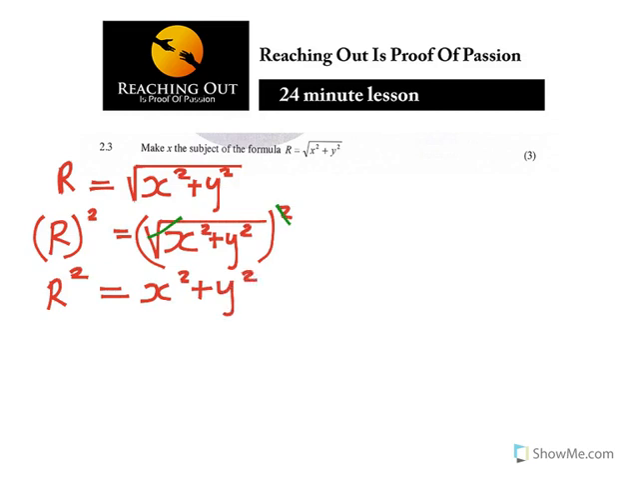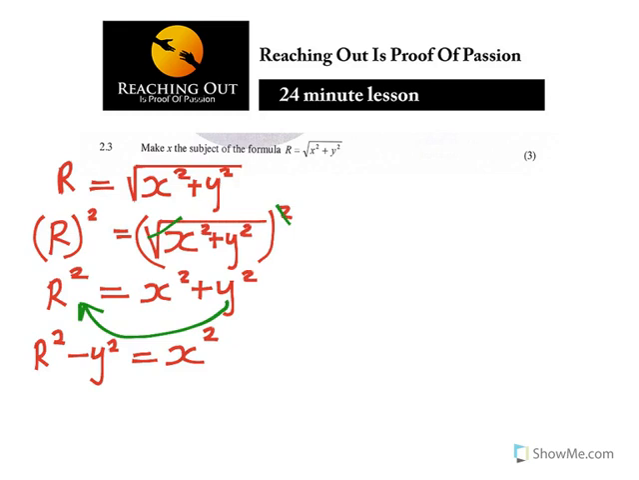Now remember, what are we making? We're making x the subject of the formula. So you can take the y part to join the r part. Remember, when y jumps the equal sign, the sign changes from a positive to a negative. So what you have is r squared minus y squared is equal to x squared.